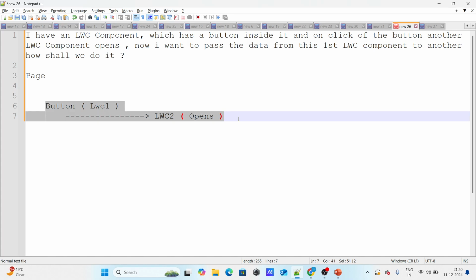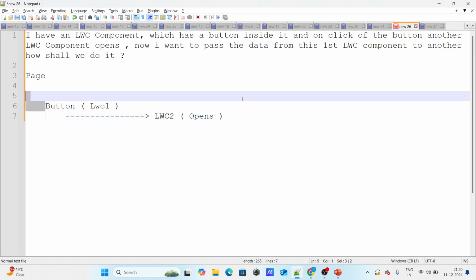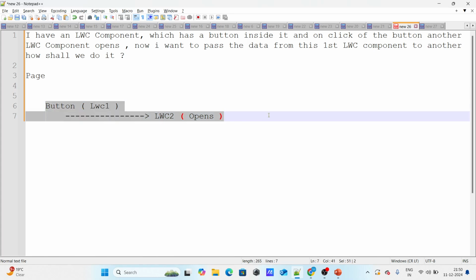For example, on a page, you're not redirecting someone, you're not navigating anywhere else. If you're not navigating somewhere else, then in that case LMS works very fine. If you're on the same page itself and you want data from one component to another component, LMS works fabulously. But in this scenario, LMS does not work. Even if this is not a parent-child relationship, you won't be able to pass the data. Even if this is not a child-parent relationship, you won't be able to pass the data.